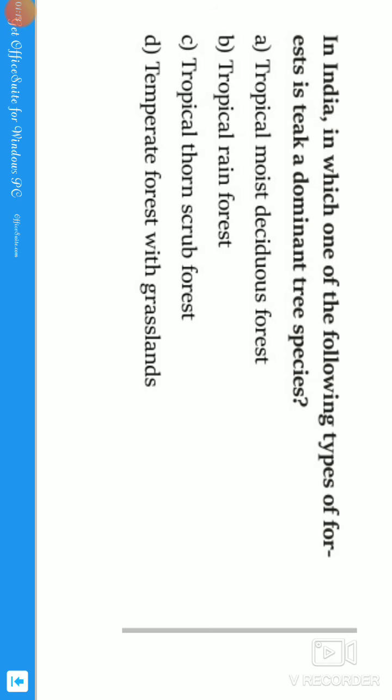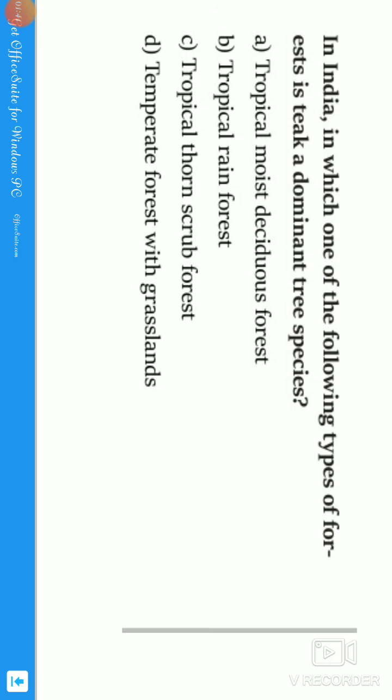So we need to find in which of the following forests teak is the dominant tree species. The options given are tropical moist deciduous forest, tropical rainforest, tropical thorn scrub forest, and temperate forest with grasslands. Guys, sal and teak are predominant in the tropical moist deciduous forest.